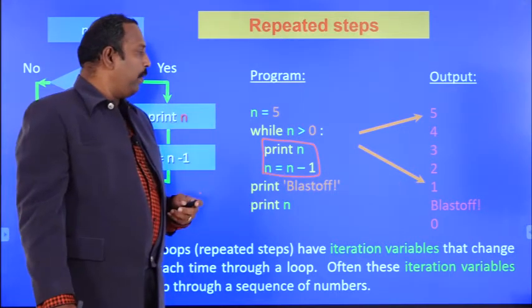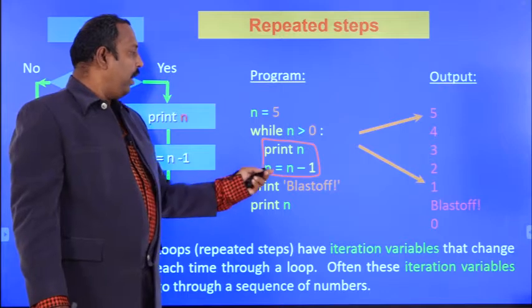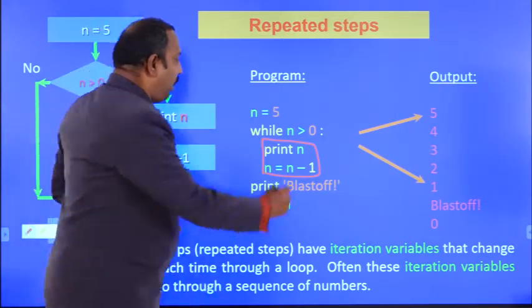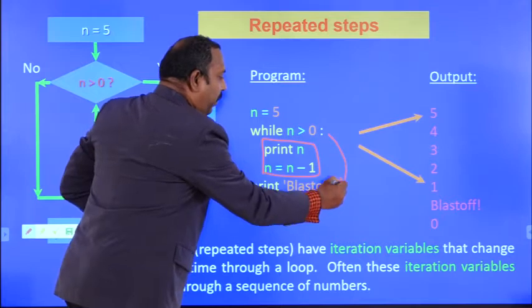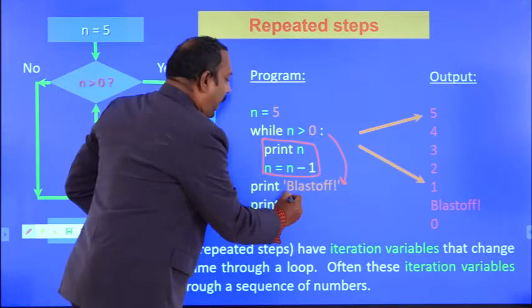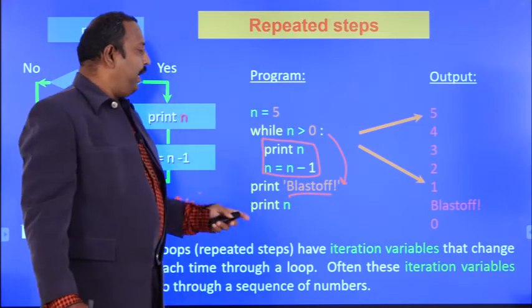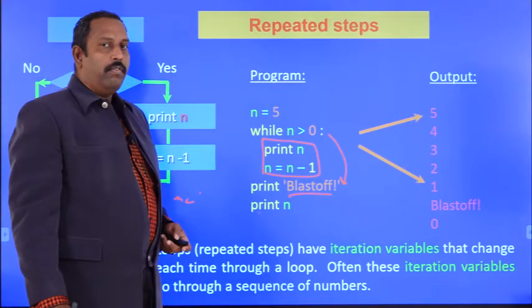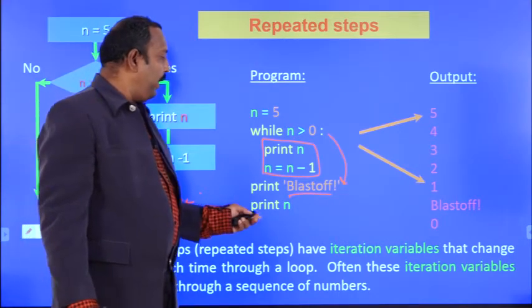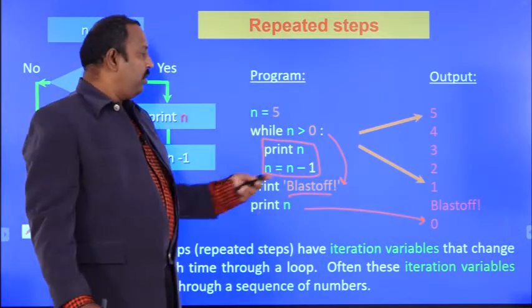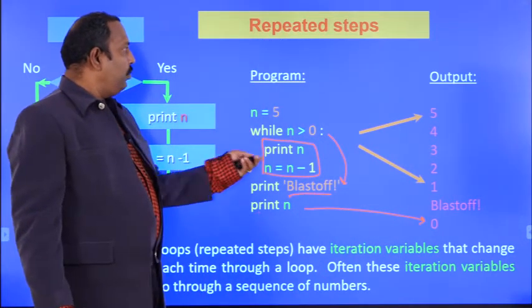And after that n equal to n minus 1, it is 0. And 0 is greater than 0? Condition will become false. So after that we come to the statement after the loop. What is the statement here? Blast off. So that will be printed in the output. And print n means, what is the value of n? We already got n value 0. So print n means 0 will be printed. So this is the logic of using the while loop.